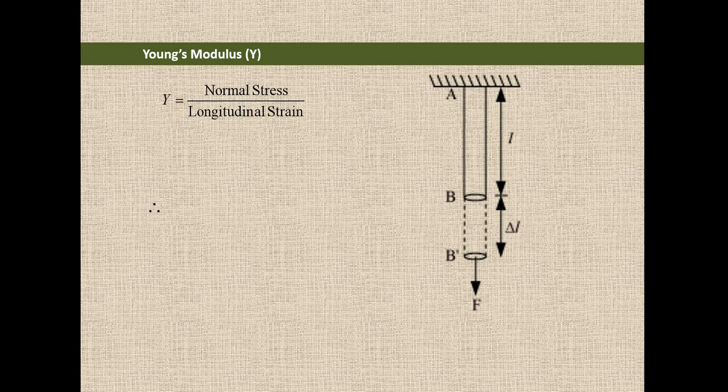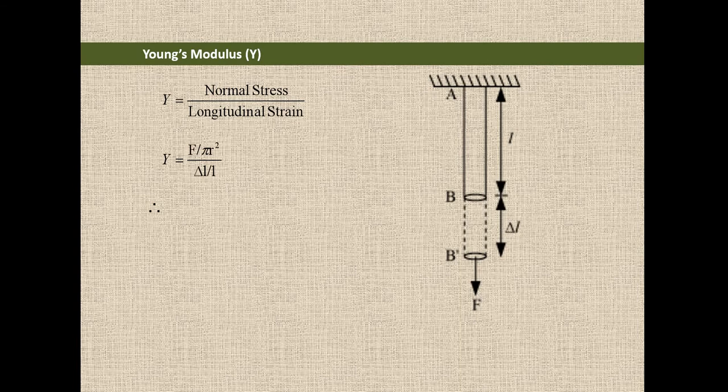We know that stress is given by F by A, and longitudinal strain we discussed as delta L by L. That is, we are considering a wire and applying force on the wire, because of which that wire is getting elongated, and delta L is the increased length, L is the actual length, F is the force acting, and A is the area.